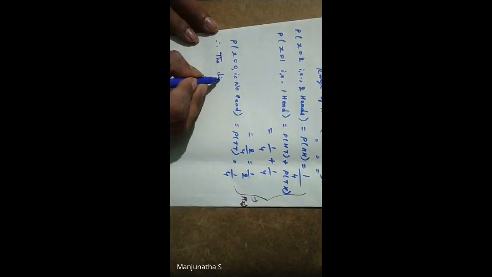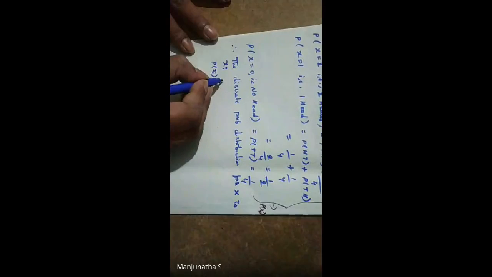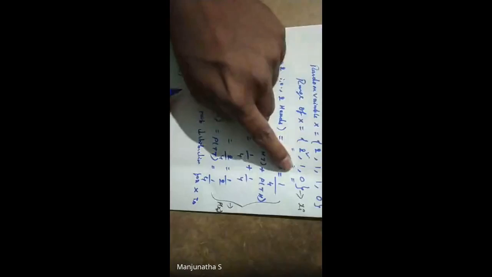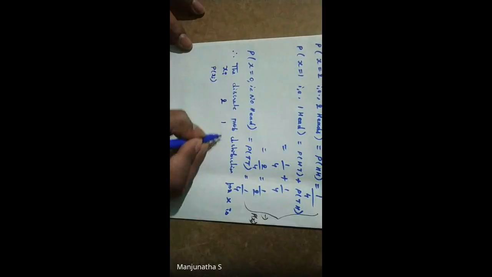So now construct the table. Therefore, the discrete probability distribution for X: one row is xi, another is P of xi. xi is 2, 1, 0. Then P of xi is 1 by 4, 1 by 2, and 1 by 4.